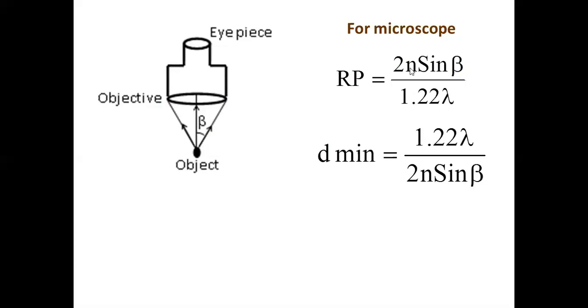So in this formula, N is the refractive index of the medium between the object and the objective. Beta is the semi-vertical angle of the cone of rays entering the objective. Lambda is the wavelength of light used. Do you remember?